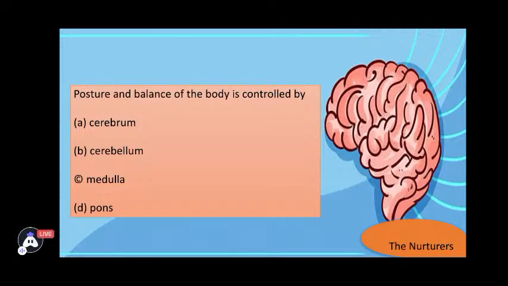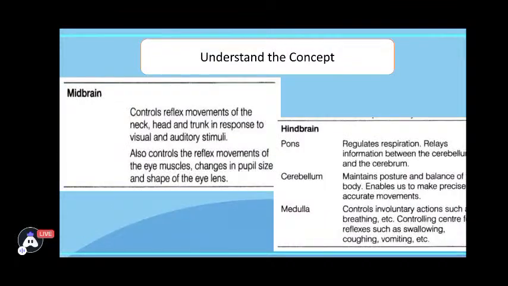Okay, so the working of the human brain is a complex process and you need to know about different parts. Here on the screen you could notice the function of midbrain and hindbrain. And yes, hindbrain itself is divided into three parts, that is pons, cerebellum and medulla. You could take a screenshot of these functions as these are very important, and one word questions will be asked giving you the function and asking you about the part of the brain.